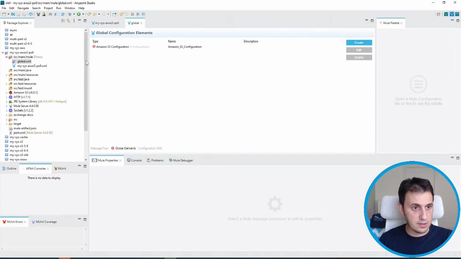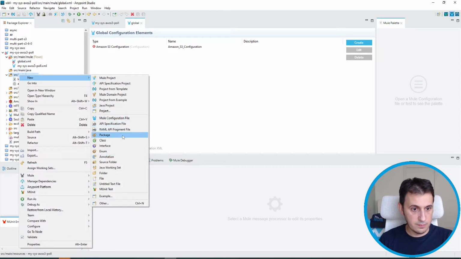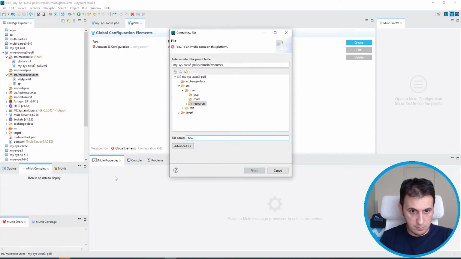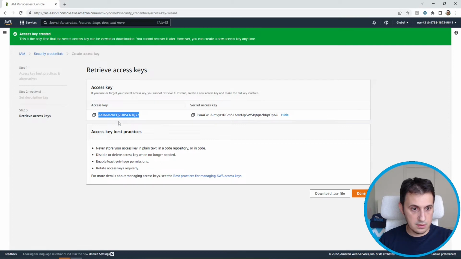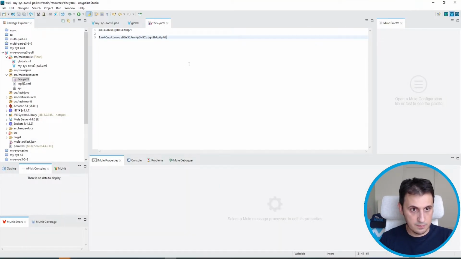So let's go back to my Anypoint Studio. Let's create some global variables. For example, dev YAML. Okay, this is my access key, and this is my secret key. So I have to create, for example, AWS credential.